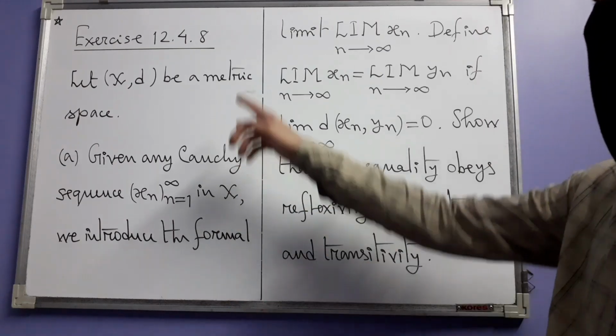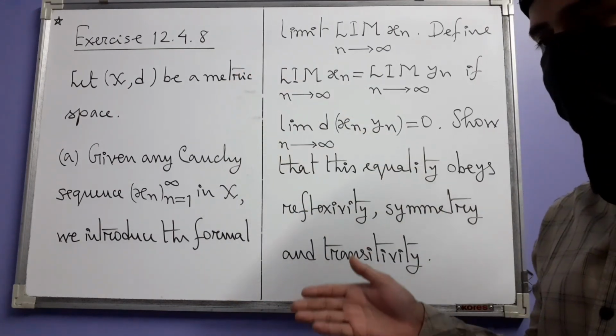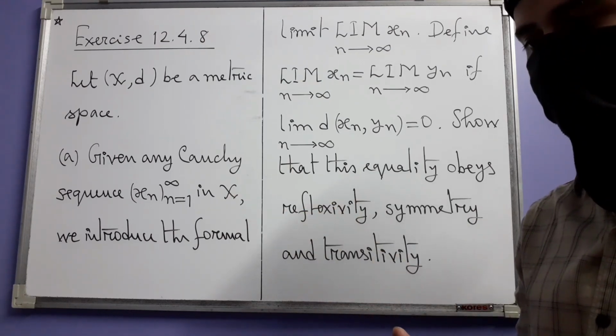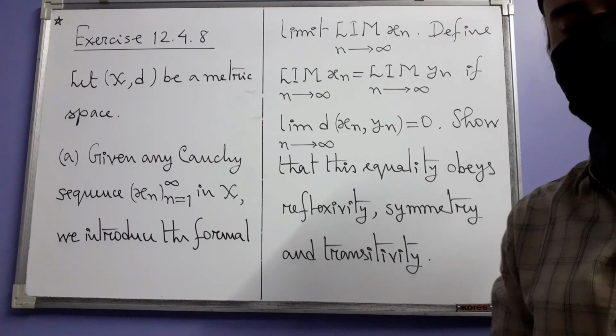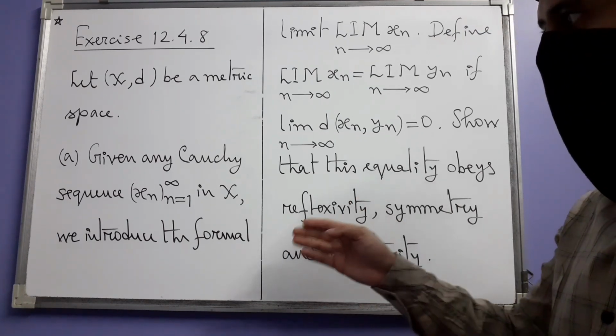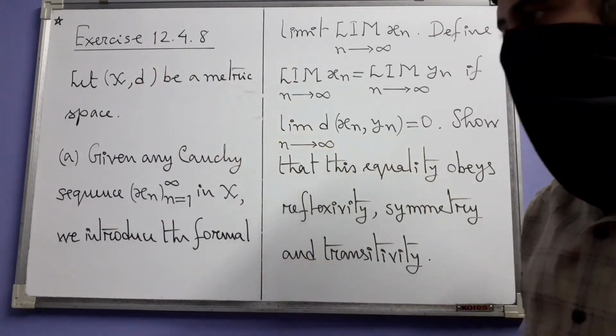And finally exercise 8, the last exercise of this section. And here, as we said in the previous video, we are going to see what we mean by a completion of a metric space. This exercise has several parts. Today we are only going to see part A. So let's start with the metric space (X, d).